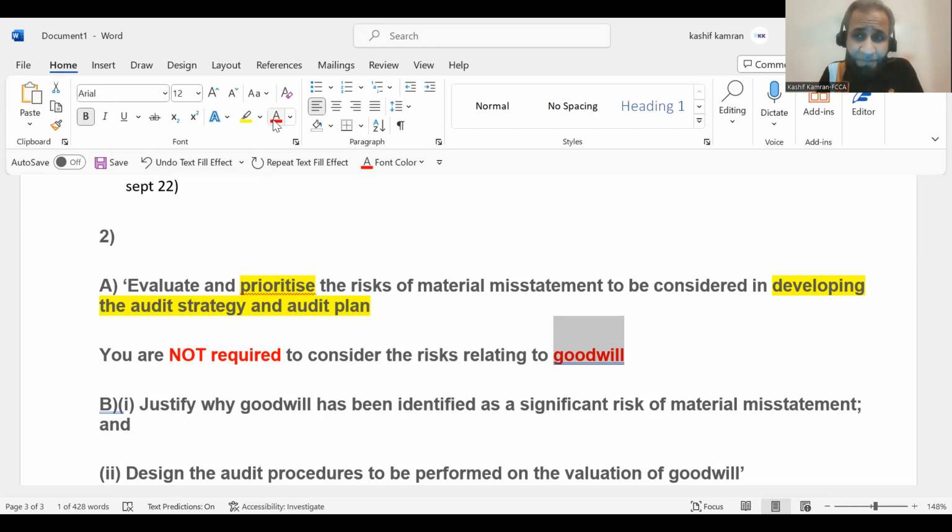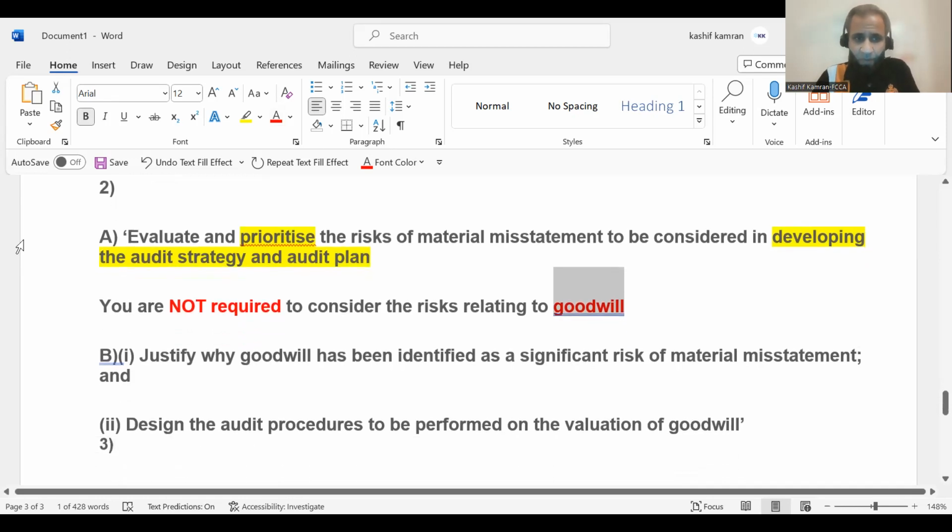So that means there is a specific risk in goodwill, but the examiner doesn't want you to touch goodwill for requirement 2A. And this is a question which came in the June 23 exam. The word goodwill was replaced with the word inventory. Otherwise, the question was the same. So you're not required to consider risk relating to goodwill. Why? Because it has been discussed in the B requirement.